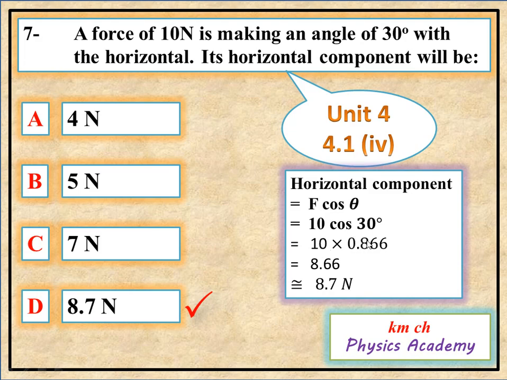Cos 30 degree is equal to 0.866. After multiplication with 10, it becomes 8.66. That is approximately 8.7 Newton. So our option D is correct, 8.7 Newton. A force of 10 Newton is making an angle of 30 degree with the horizontal. Its horizontal component will be 8.7 Newton.